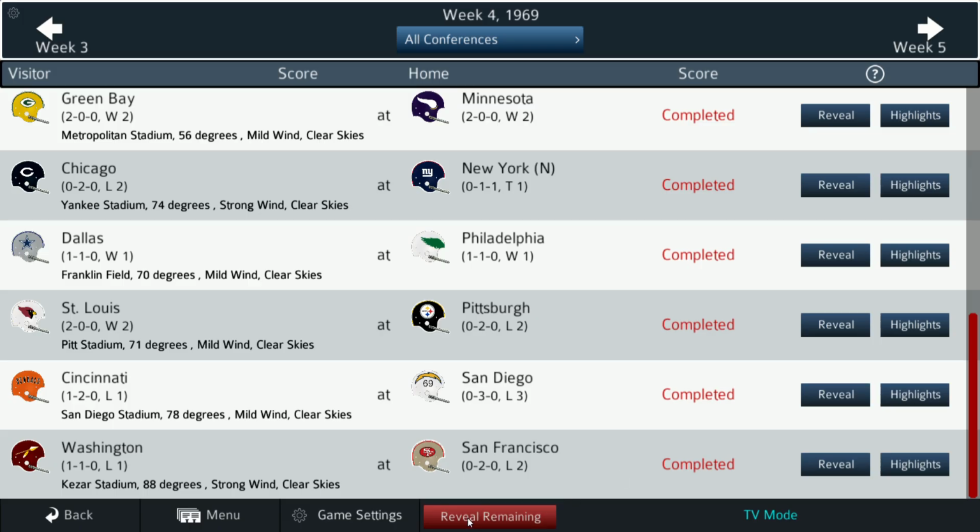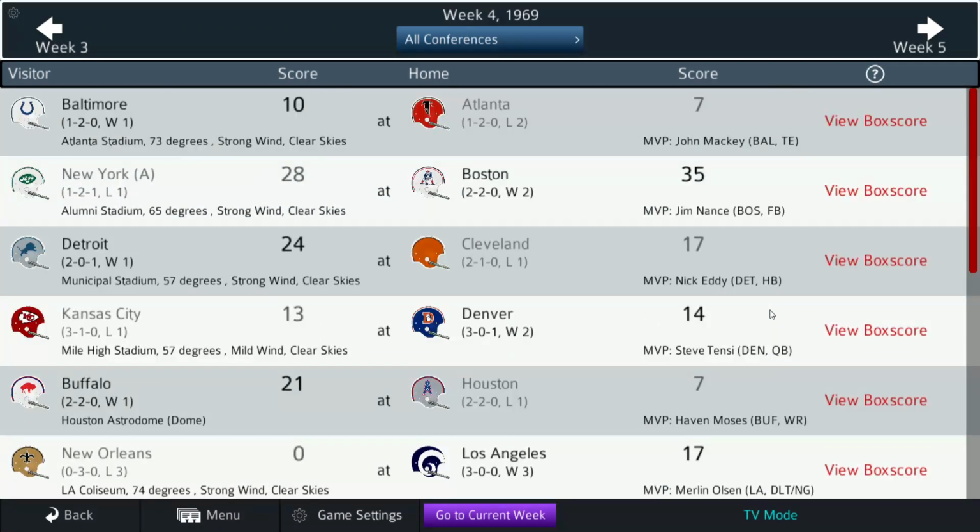All right, let's reveal them. Okay, Colts. Wow, Colts get their first win, but I just realized they were 0-2. They don't win by a lot either. So it's that defending championship jinx that's going on in the NFL right now. You saw how the Bears fell after winning Super Bowl II last season, and now the Colts are off to a slow start in '69 after winning the Super Bowl in '68.